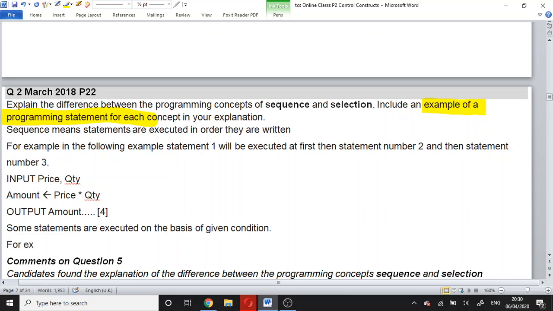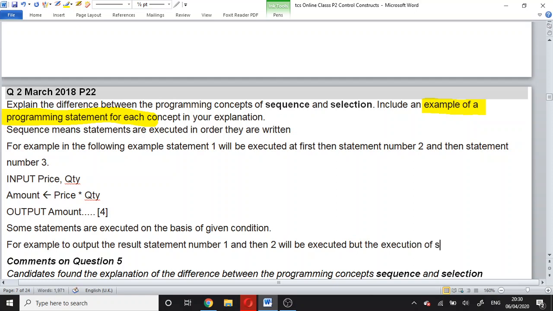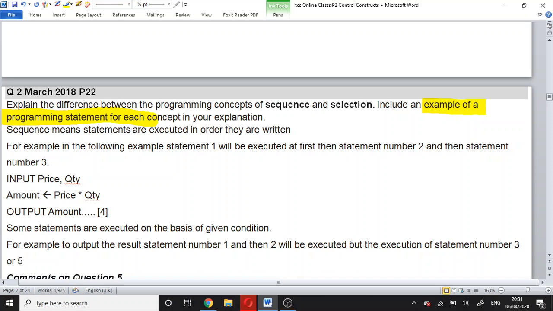For example, to output the result, statement number 1 and then 2 will be executed, but the execution of statement number 3 or 5 depends upon the condition in statement number 2.